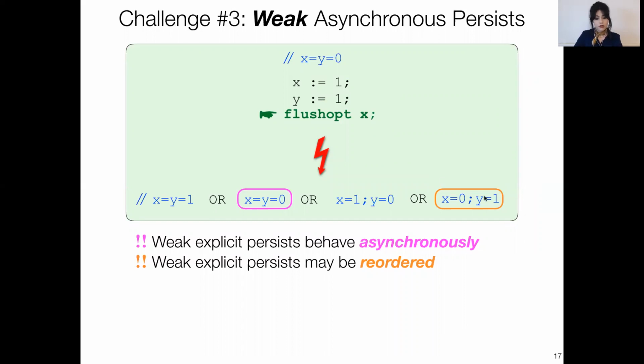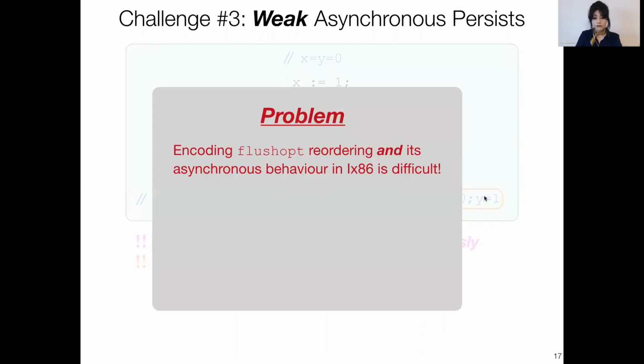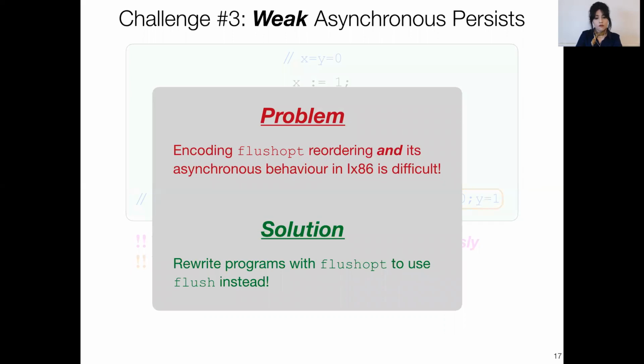Now, we could have gone back to the drawing board and once again extended our representation of these versions and our translation, but we found that that was rather difficult. So encoding flush optimized in this representation was hard. Instead, what we decided to do was rewrite programs so that instead of using flush optimized, they use flushes. And this rewriting will have to preserve the program behavior, i.e. we will have to rewrite it into an equivalent program.